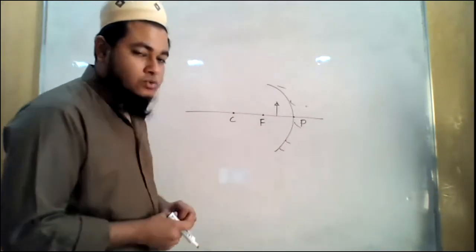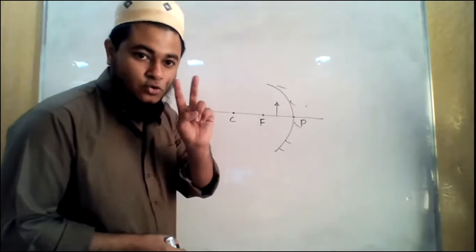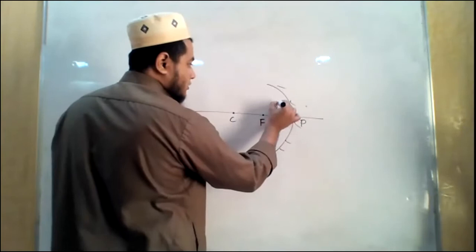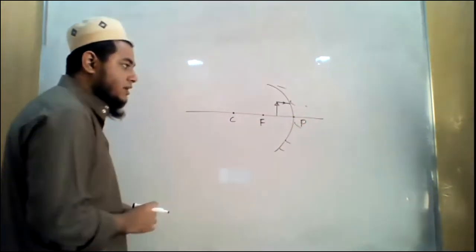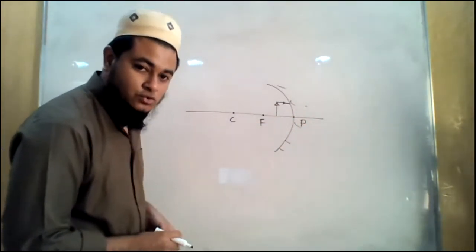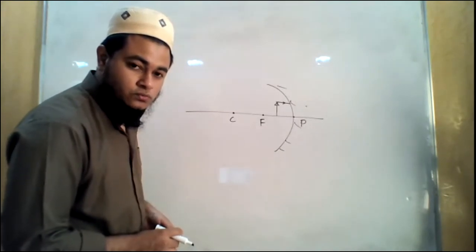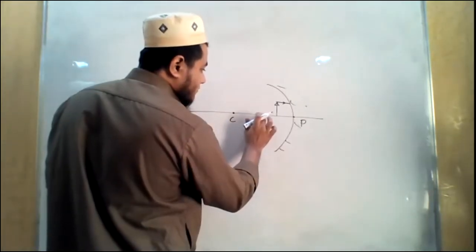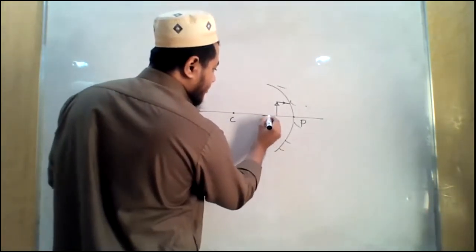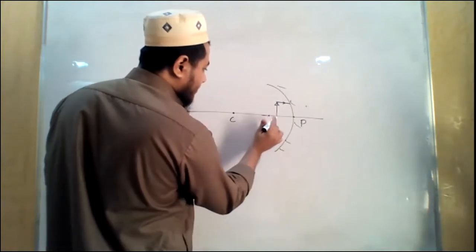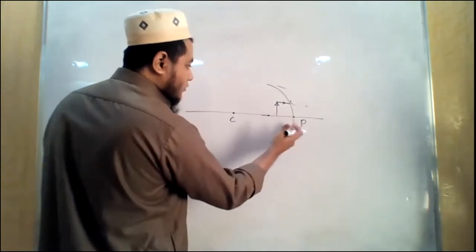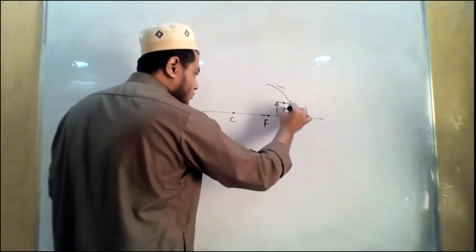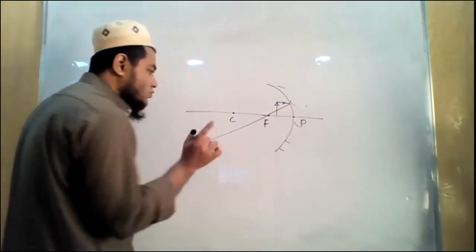To get the image, I need two reflected rays, and two reflected rays will come from two incident rays. So one incident ray is as usual parallel to the principal axis, and after reflection it will pass through the principal focus. My measurement will not be accurate here, because I am just going by assumption. Anyway, it will pass through the principal focus. This is one reflected ray.